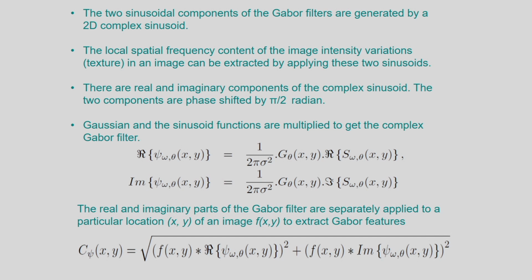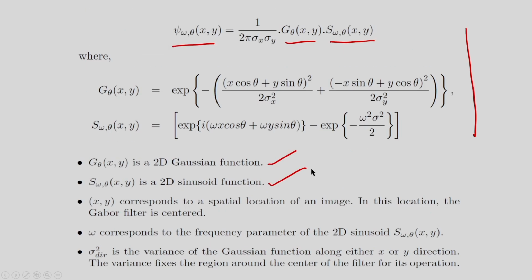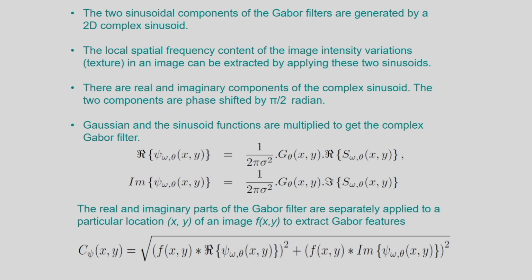So, if you see the previous slide, you can see the sinusoid function, that is a complex number, and I have two components, one is cos theta, another one is sin theta. The phase difference between these is pi by 2, and in this case the Gaussian and the sinusoid function are multiplied to get the complex Gabor filter. So, here you see I am considering the real part of the sinusoidal function.